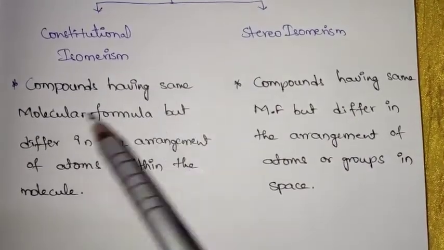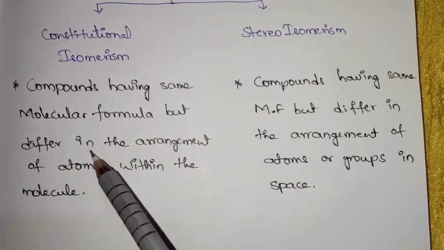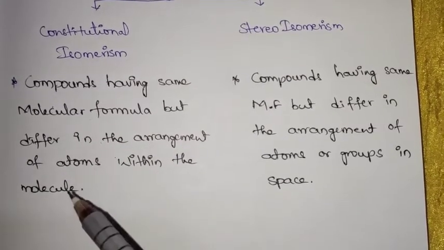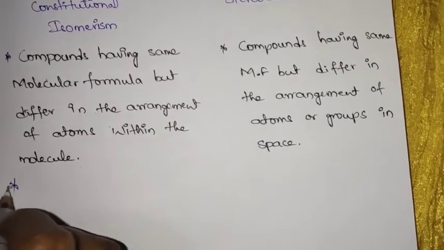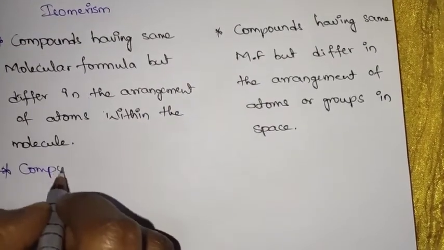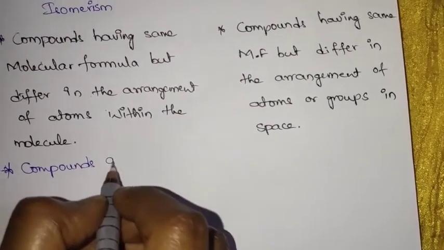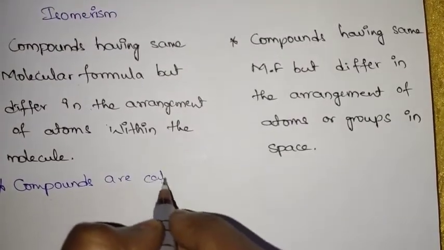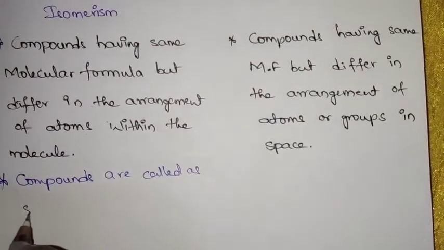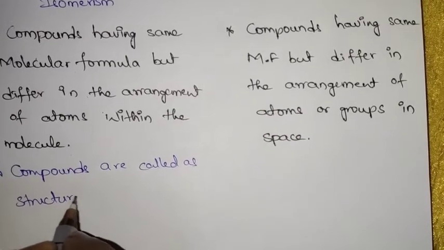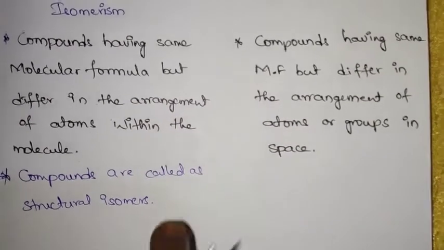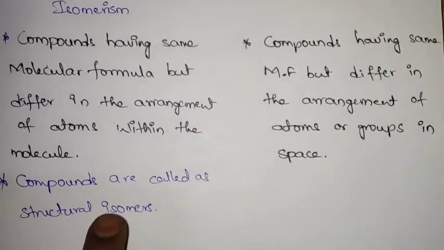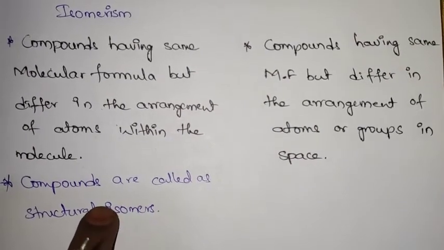The compounds having the same molecular formula but differing in the arrangement of atoms within the molecule are called structural isomers, and the phenomenon is called structural isomerism.